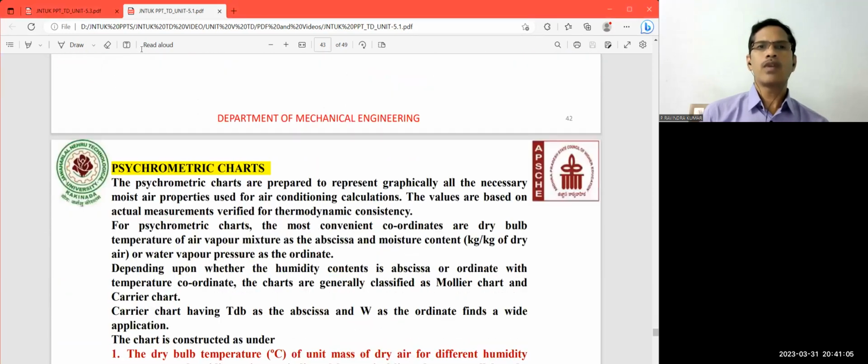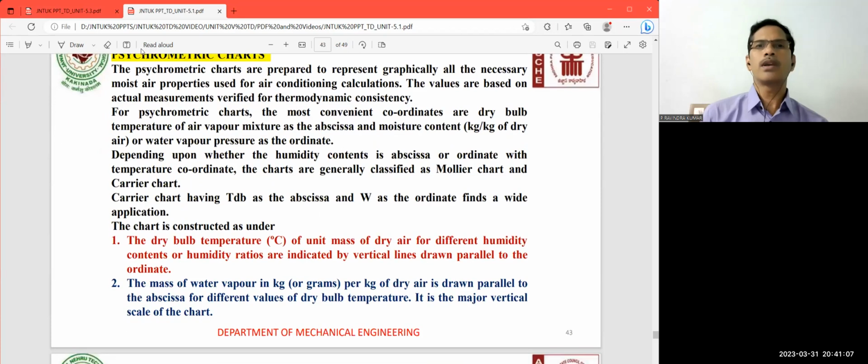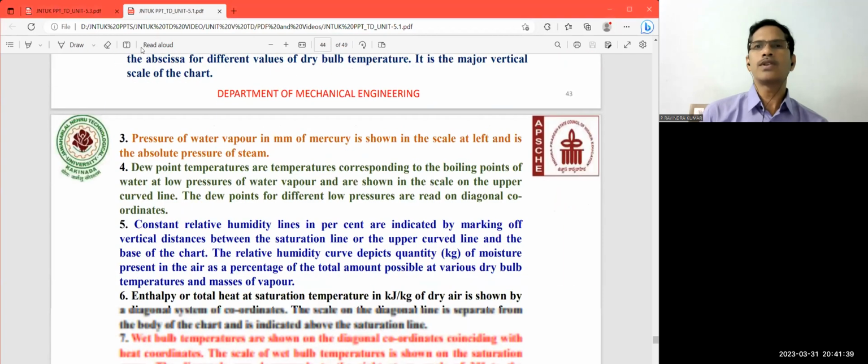And in addition to this, there are some conclusions or directions which you can draw from the psychrometric chart. The chart is constructed under the condition that the dry bulb temperature of a unit mass of dry air for different humidity contents or humidity ratios is indicated by the vertical line. So how the vertical lines, horizontal lines, and inclined lines are presented in a psychrometric process, these are the logical deductions which you can draw.